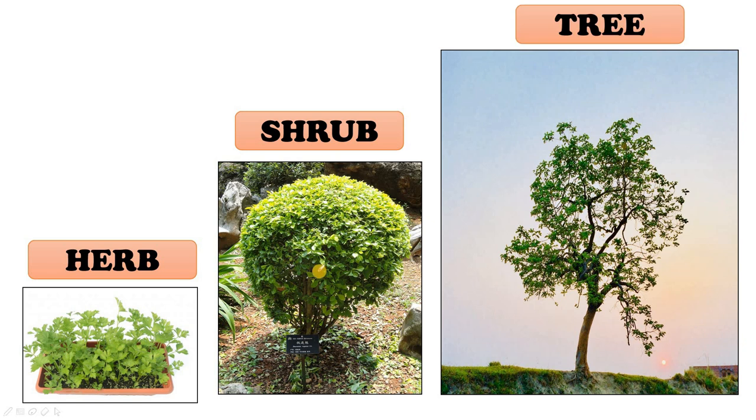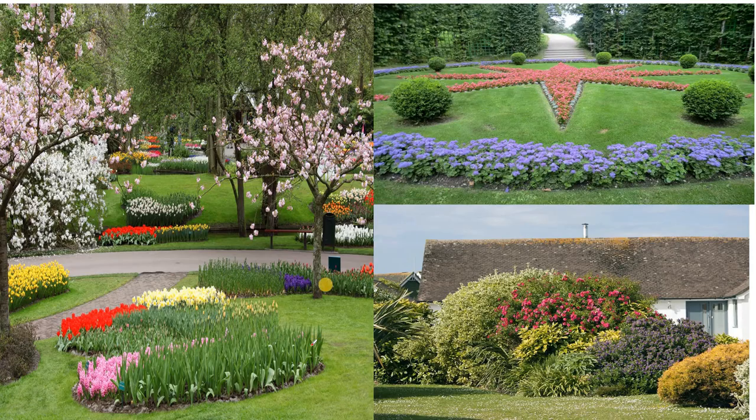So now, can we clearly differentiate between herb, shrub and tree? Let's try to do that. In this picture, can you clearly differentiate between herb, shrub and tree? These plants over here, these smaller ones, these are herbs. All of these are herbs. Shorter in height, soft tender stems, non-woody stem. You can easily bend their stem and they have few branches also. These ones over here, these are shrubs. Taller than herbs, woody stem, the branches start near the base. These are also shrubs. And these are trees over here.